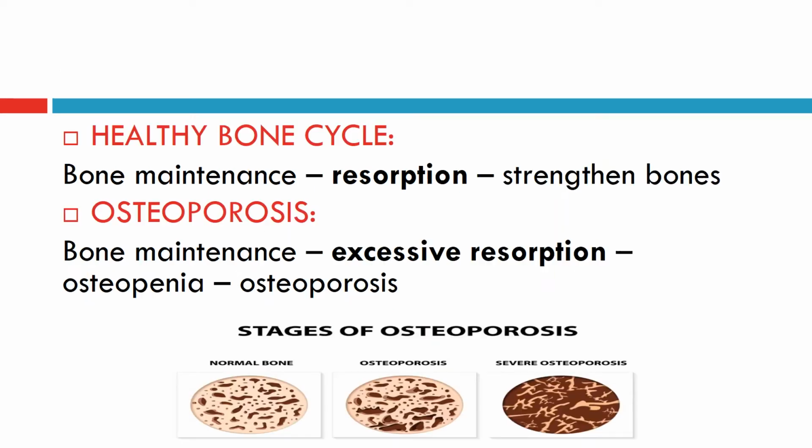bones. In healthy bone cycle, after bone maintenance, resorption, which is the removal of small amounts of bone mineral, happens. This is balanced by osteoblasts depositing new mineral in the bones to strengthen it. In osteoporosis, however, there is an excessive resorption which makes the bone weak, called osteopenia, and over time becomes brittle and prone to fracture that leads to osteoporosis.